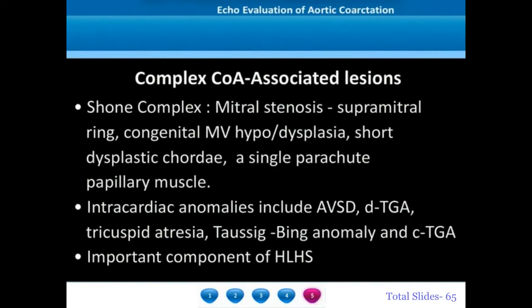Some of the associations in complex coarctations are shown, where there is a mitral stenosis caused by supramitral ring, congenital mitral valve hypoplasia or dysplasia, short dysplastic chordae, or single parachute papillary muscle. Intracardiac complex abnormalities can be AV septal defect, transposition, tricuspid atresia, Ebstein's anomaly, and corrected transposition. Coarctation is also an important component of hypoplastic left heart syndrome.